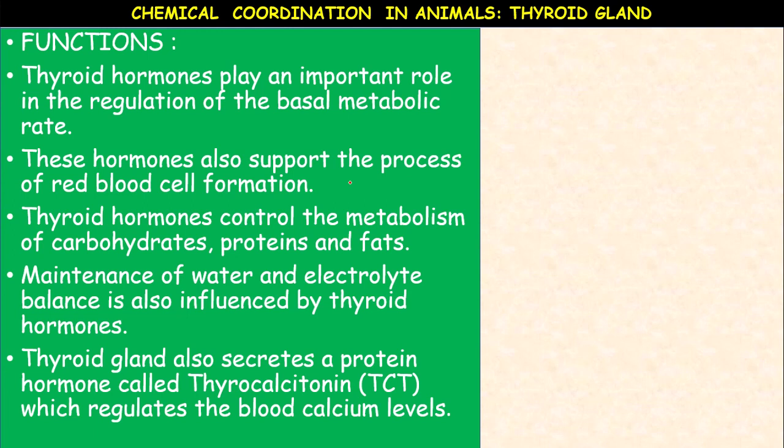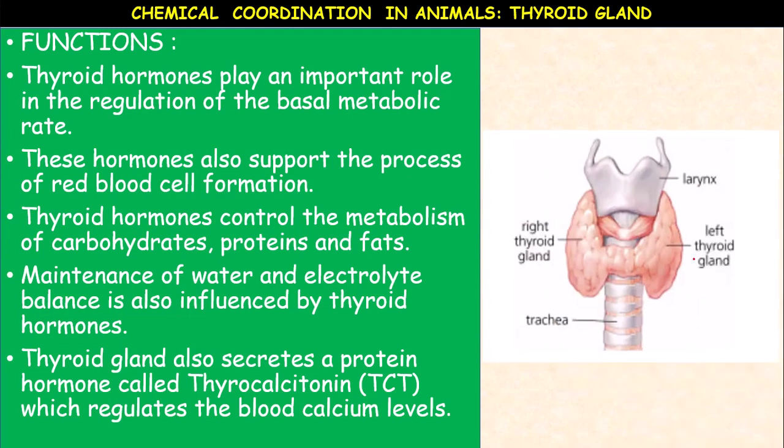Okay. Thyroid gland also secretes a protein hormone called thyrocalcitonin, TCT. So generally we know that the thyroid secretes a hormone called thyroxine. The gland also secretes a protein hormone called thyrocalcitonin, which regulates blood calcium levels. Okay, this is the thyroid gland. The left and right parts are present below the larynx, voice box, in the trachea region or the neck region. This butterfly shaped gland, thyroid gland, is present. Okay.